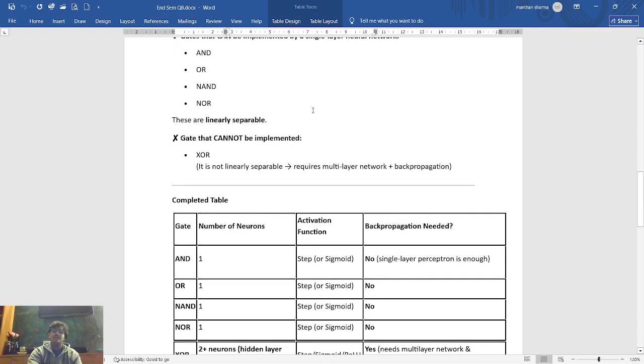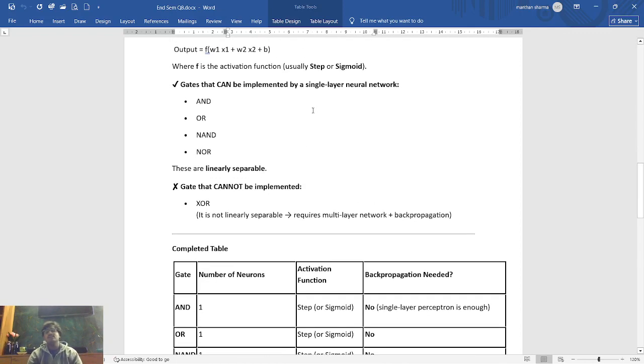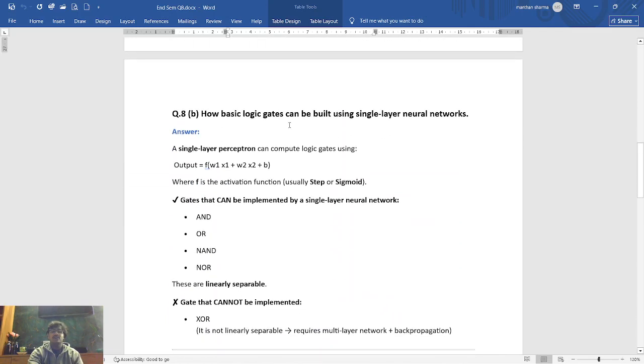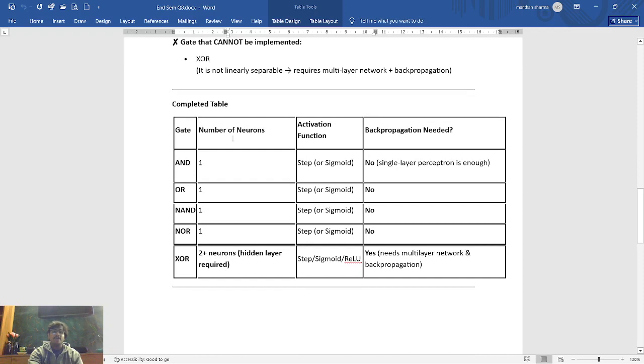But there is one famous gate a single layer cannot solve, which is the XOR gate. XOR is not linearly separable. You cannot draw a single straight line to separate the classes. Also, XOR requires multiple neurons and a hidden layer, which means backpropagation is needed for the XOR gate. So this was all about the gates and how we can build them using single layer neural networks.